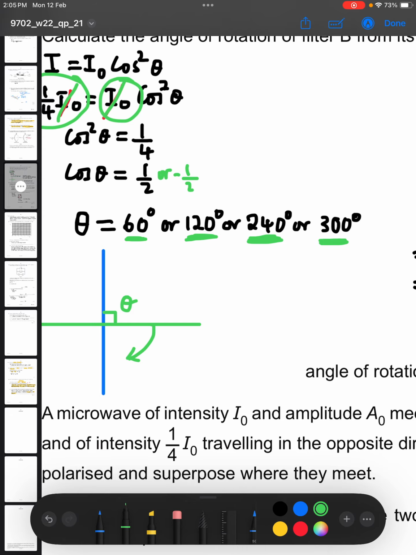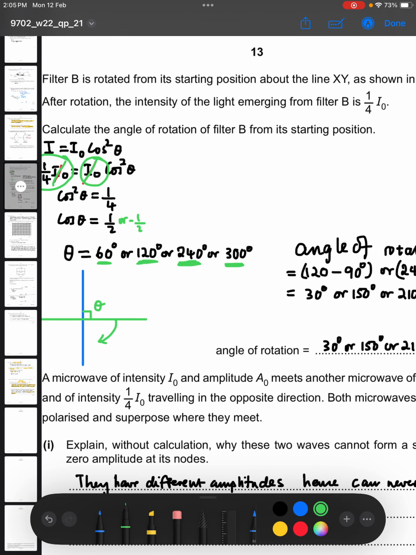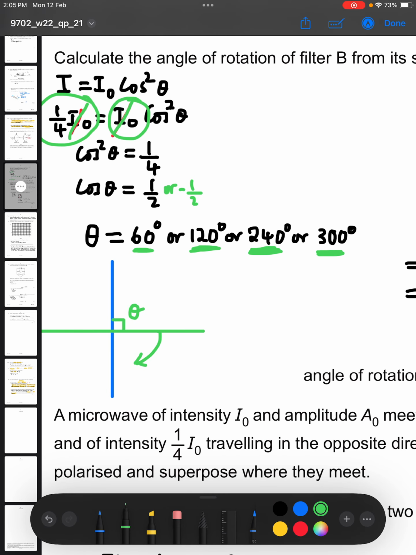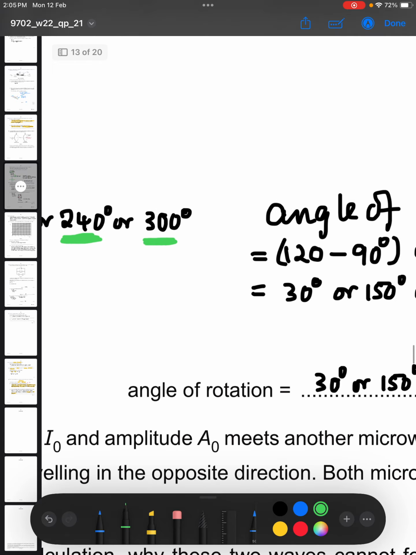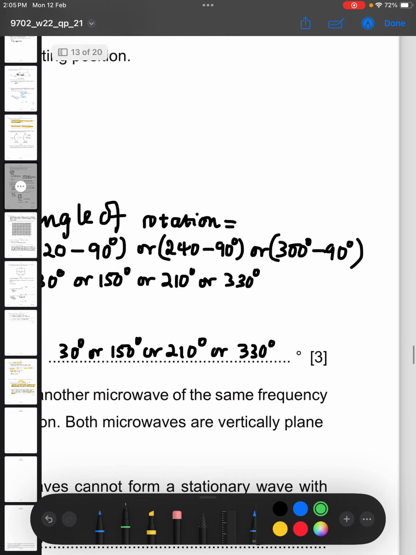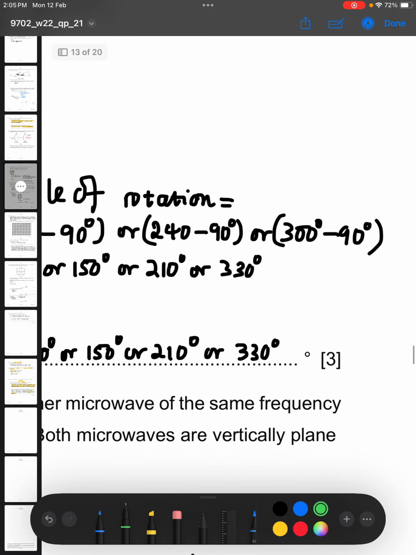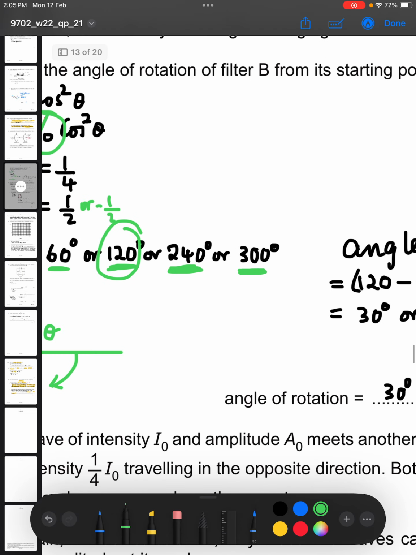So if these are the possible values of theta, the question is asking us, calculate the angle of rotation of filter B from the starting position. So if we are looking for its rotation from the starting position, and the angle which is causing an intensity of 1/4 the original intensity is 120, but we want to know its angle of rotation from the starting position, and the starting position theta was already 90, then we say 120 minus 90, or 240 minus 90, or 300 minus 90. You get it? And it doesn't just end here. That's why we have the other angle as 330 there, because we ended here. But otherwise, there is also another angle afterwards, which we did not subtract.